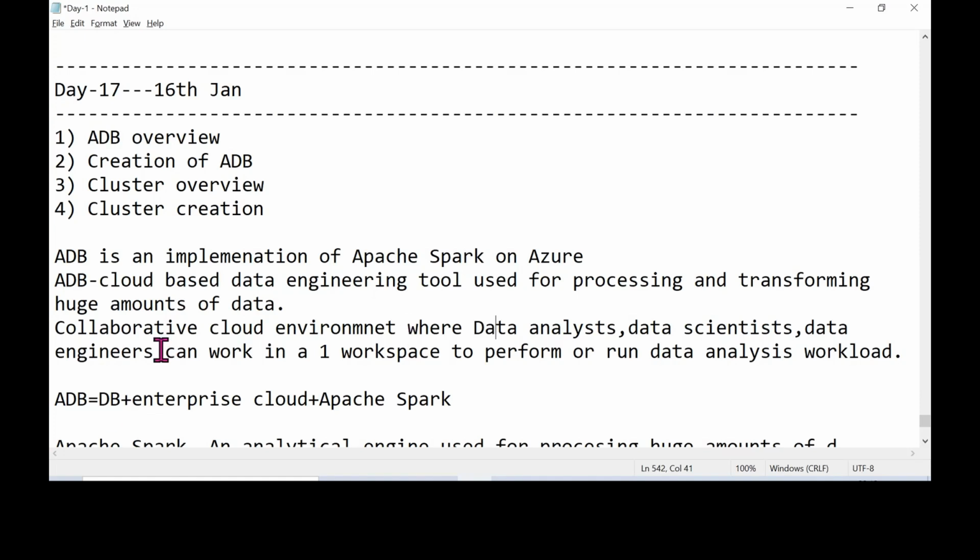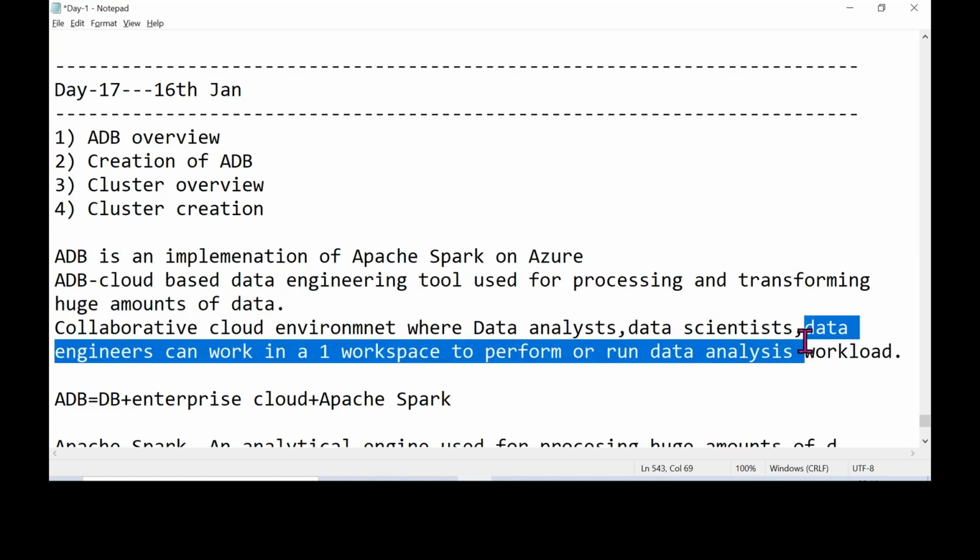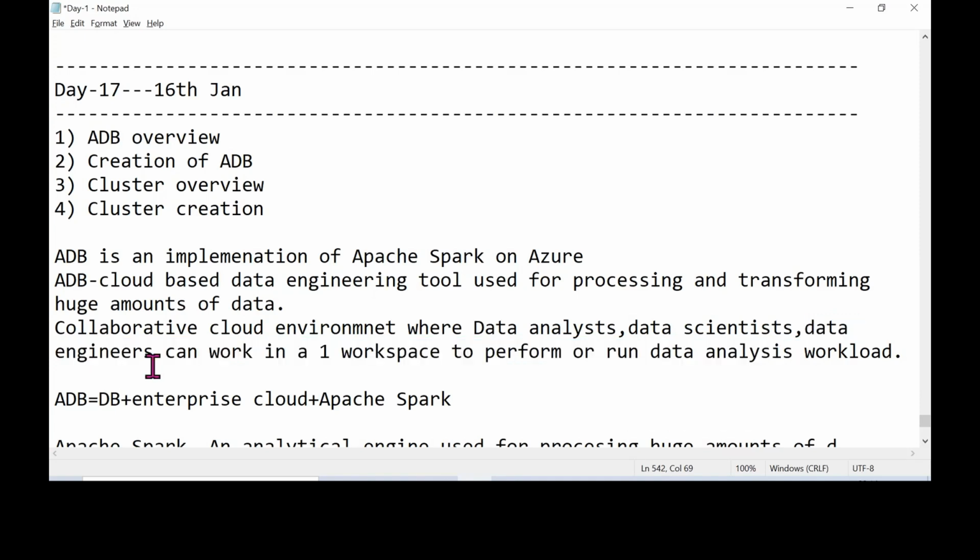We are data engineers; that role covers Data Factory, Databricks and Synapse. All these people can work in a single unified workspace, so that they can make use of the different workloads present.